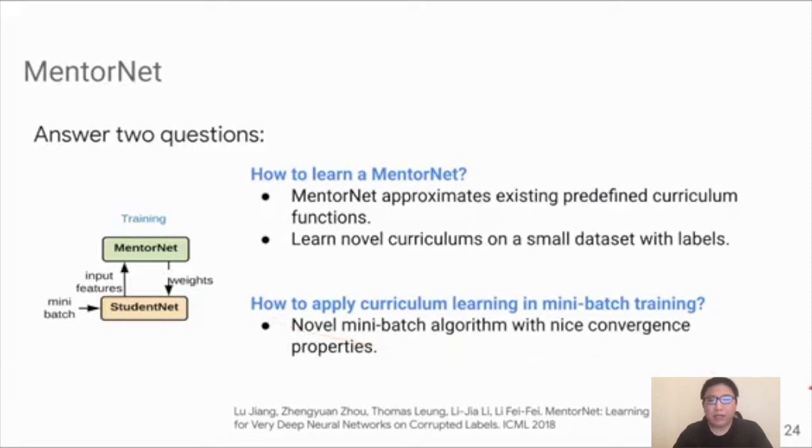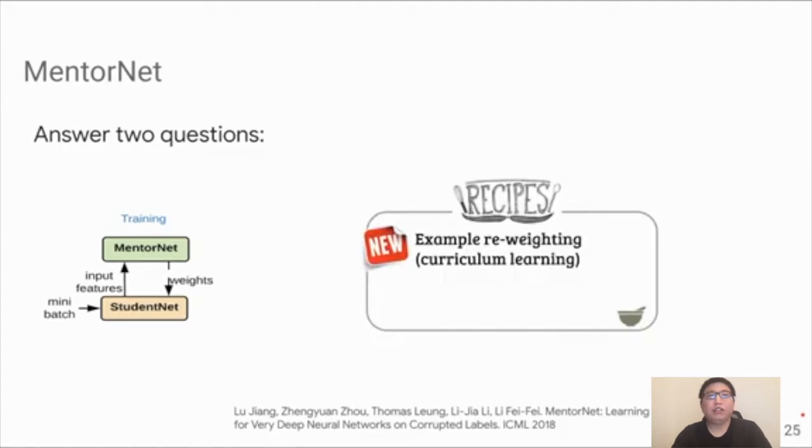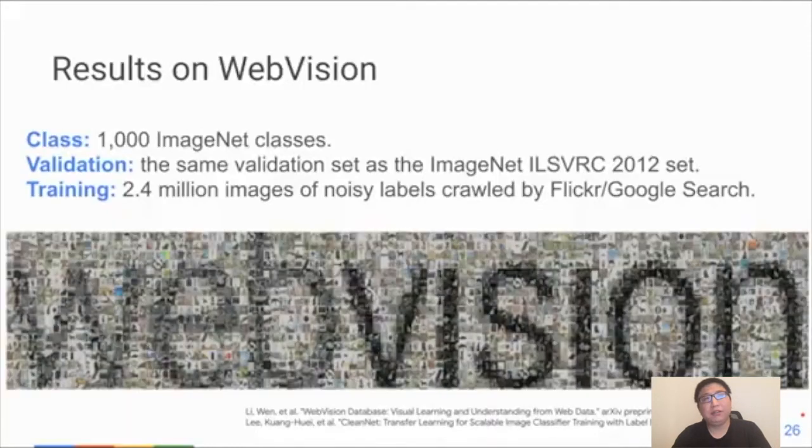To answer the first question, in this paper, we propose two ways to learn the MentorNet function, where we can either use the MentorNet to approximate an existing predefined curriculum function, or learn a novel curriculum directly from the data, given that we have a small dataset with labels. To answer the second question, we propose a novel mini-batch algorithm for efficient training, where we theoretically show some of its nice convergence properties. So now we find our first ingredient in our deep robust learning recipe, that is, example reweighting using curriculum learning.